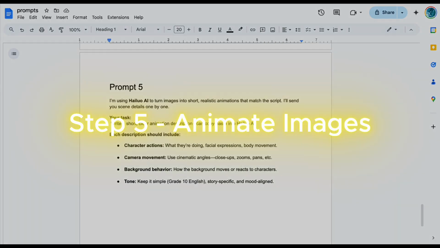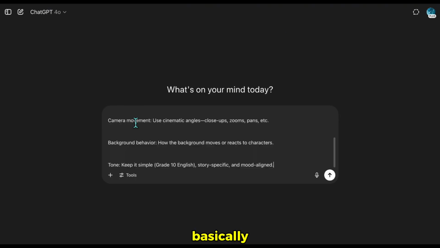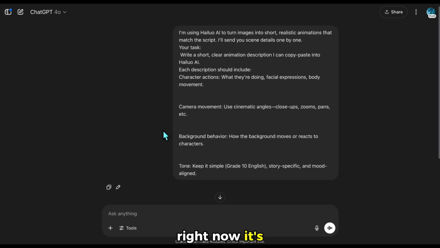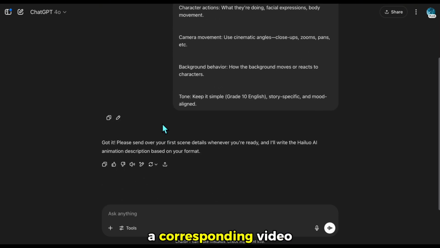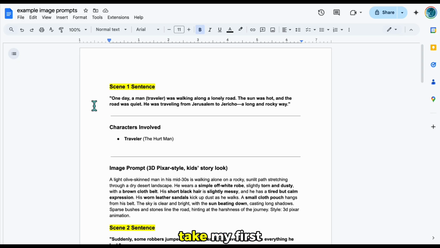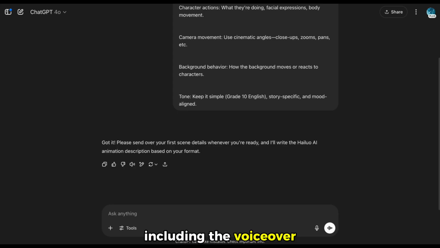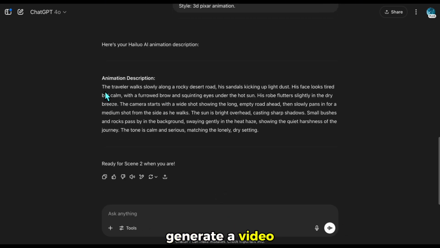We'll use prompt 5 to animate the scenes. I take this prompt, it's designed to generate how each scene should be animated. Basically, it'll extract a video style prompt from our static scene prompt. Right now, it's waiting for the scenes I've created, and for each one, it will generate a corresponding video prompt. For example, I take my first scene. I can include all the details of this scene here, including the voiceover and image prompt, and paste them into the tool. It will now generate a video prompt for me.